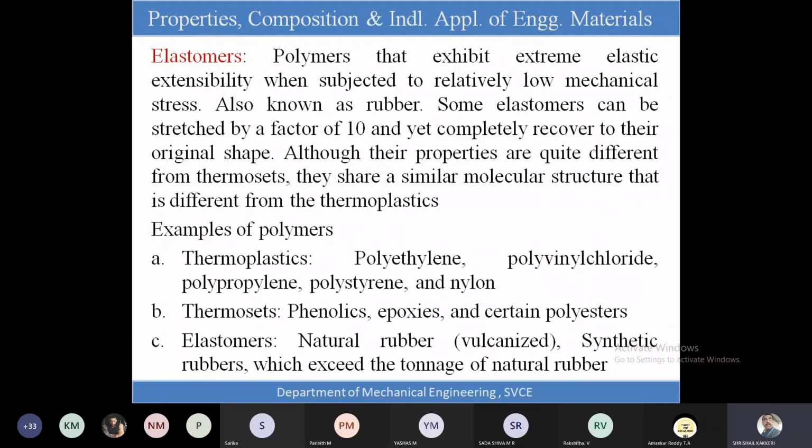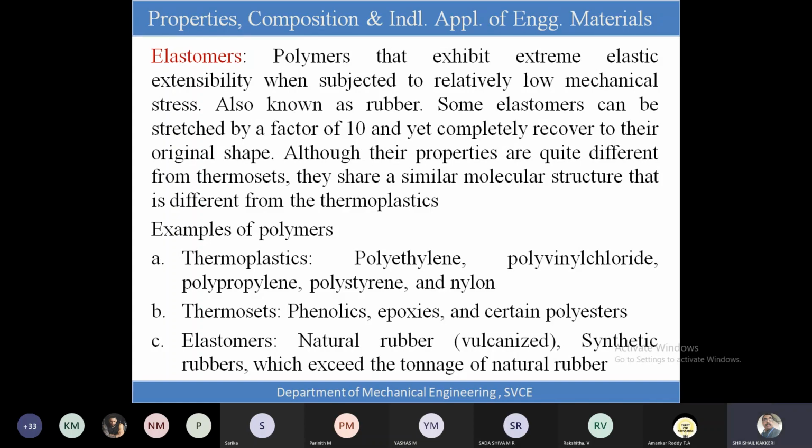Okay, and the third one is the elastomer. Elastomer is the one which will be exhibiting very extensive elastic properties, even up to a factor of 1:10. That means if its length is 100 mm, we can even increase up to 1 meter length without breaking. Once you leave it, it will regain its original shape and size. Those are the properties exhibited by these elastomers. Okay, and the examples of these thermoplastics are polyethylene, polyvinyl chloride, polypropylene, polystyrene, and nylon.